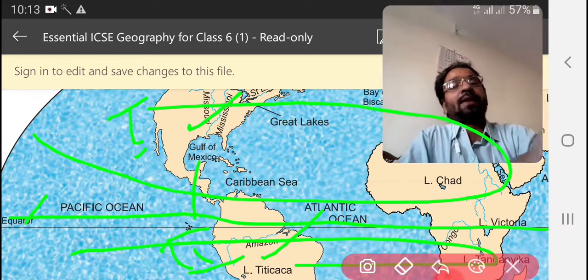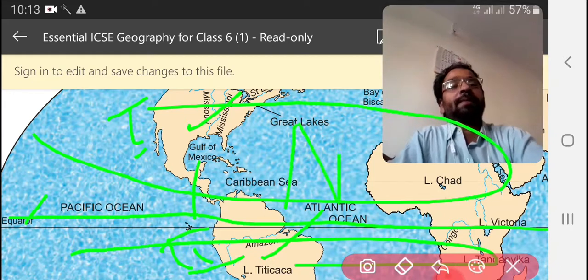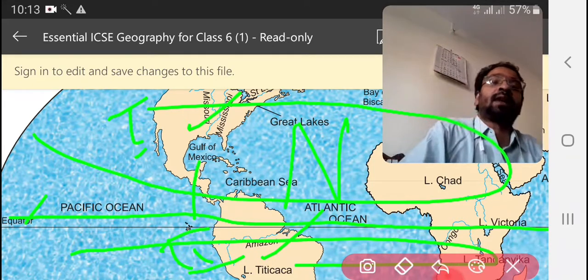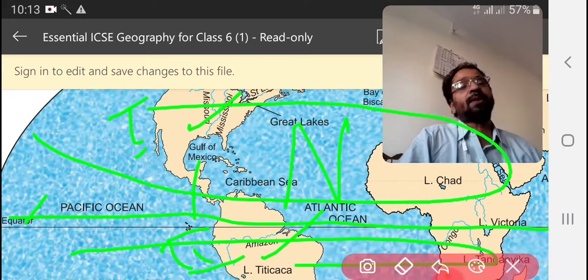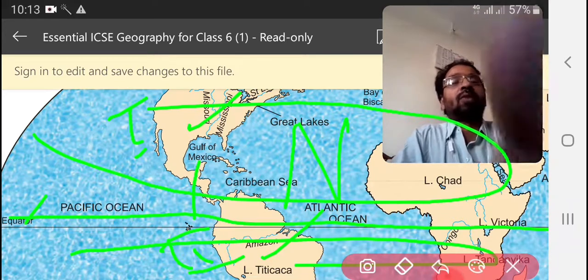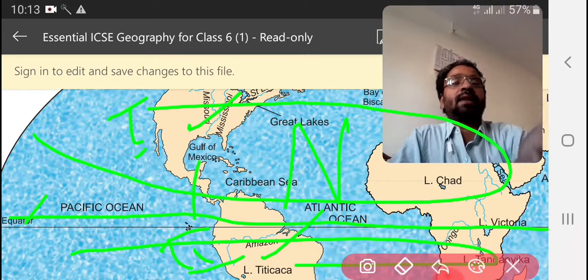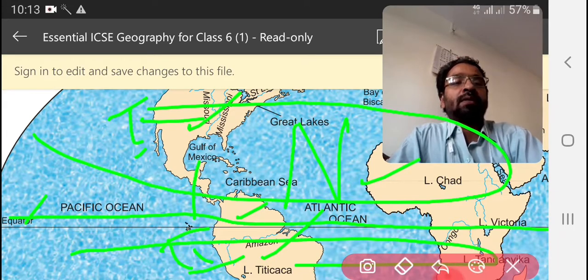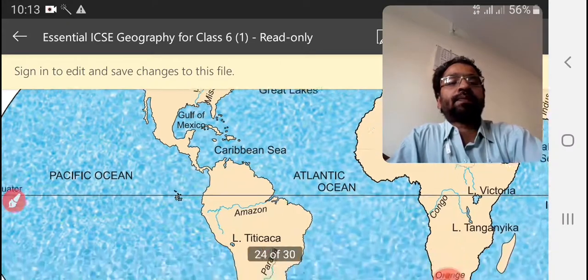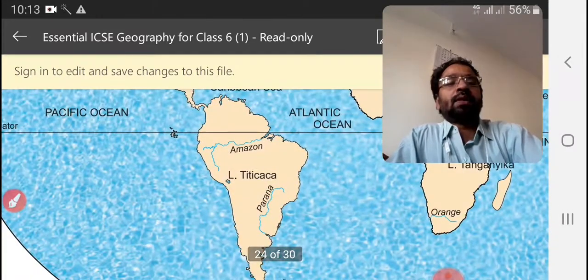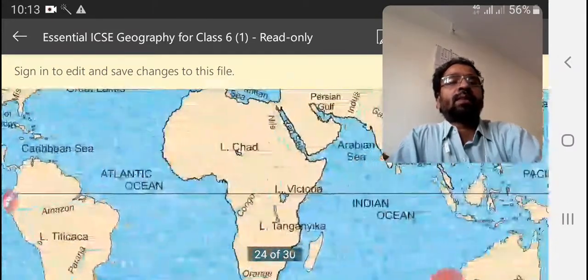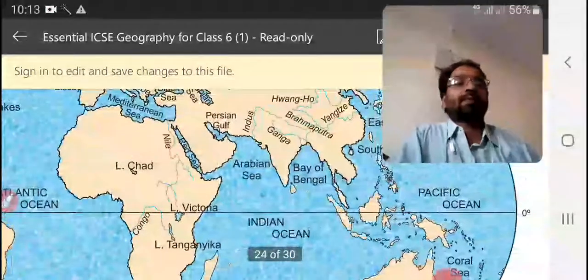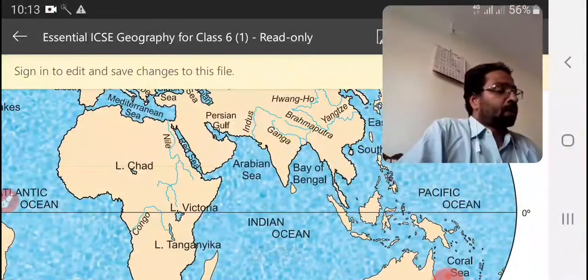The northern hemisphere is known as the land hemisphere because this part contains most of the continents. The southern hemisphere is covered by oceans and seas.